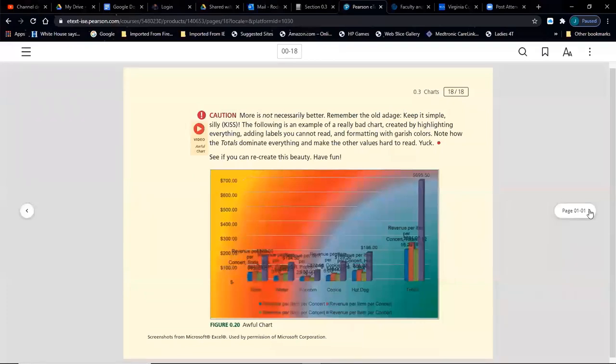The following is an example of a really bad chart created by highlighting everything, adding labels you cannot read, and formatting with, quote, garish colors in this kind of rainbow spherical pattern thing going on. Note how totals dominate everything and make the other values hard to read. Gross, yuck.